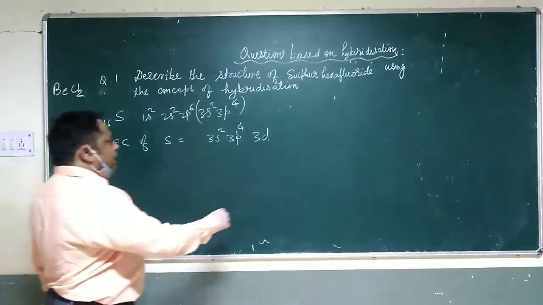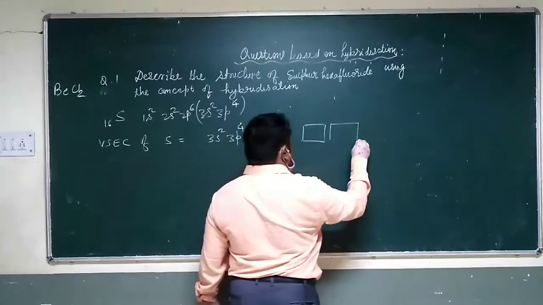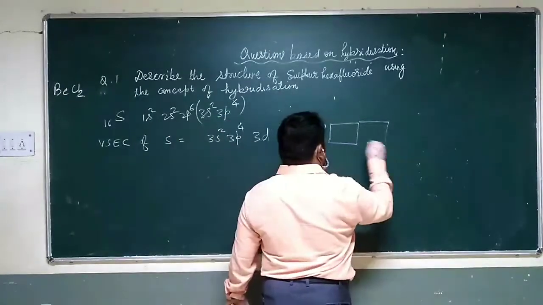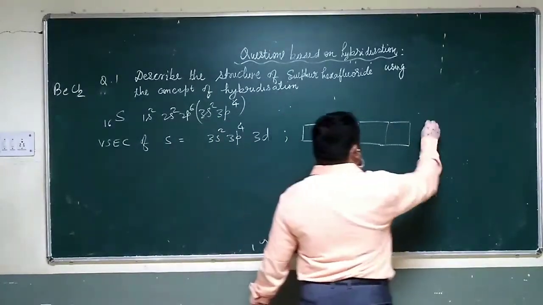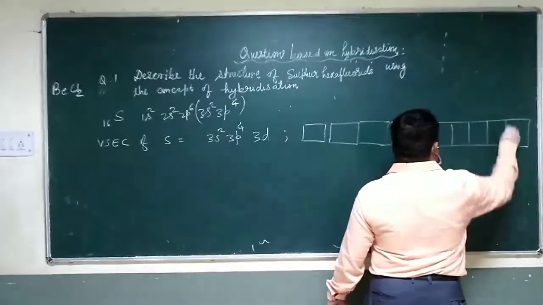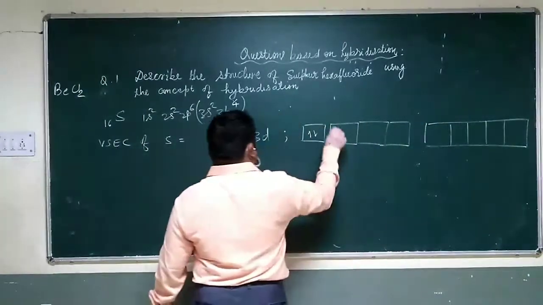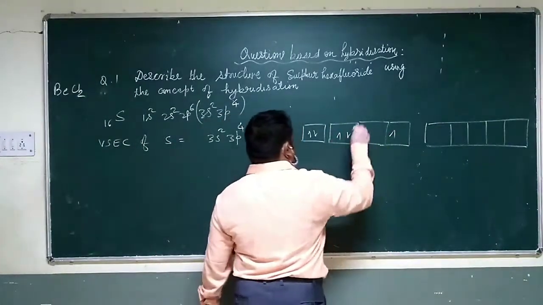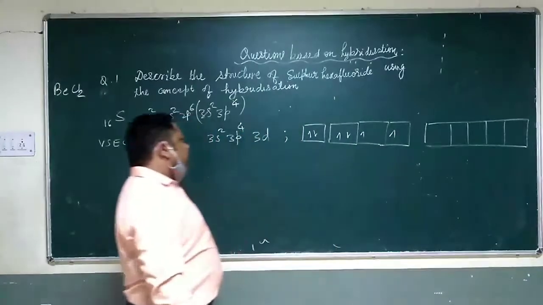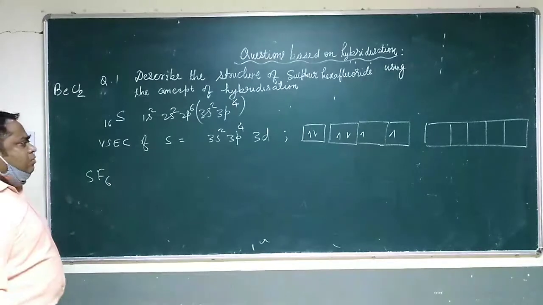The box diagram will be like this. Now, how many unpaired electrons do we require for SF6? 6 unpaired electrons are required.